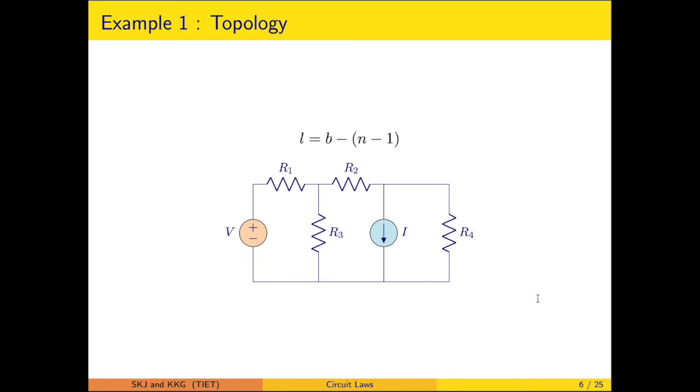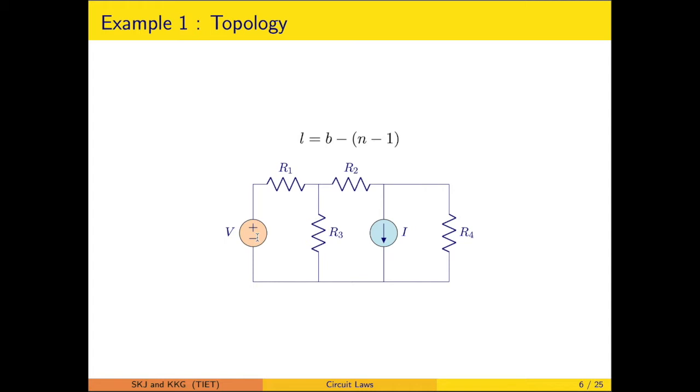Now, just to understand the topology, we have considered a few examples. In this we will first identify the number of branches. This is a branch, this is a branch, branch, branch, branch, branch. So basically it has 6 branches.